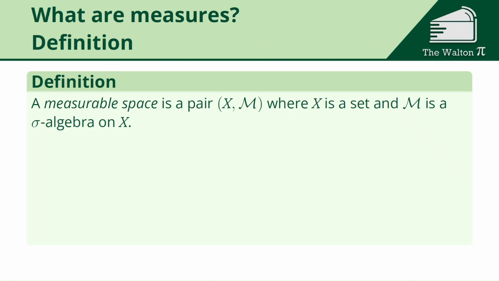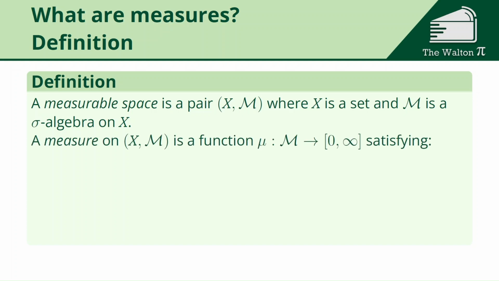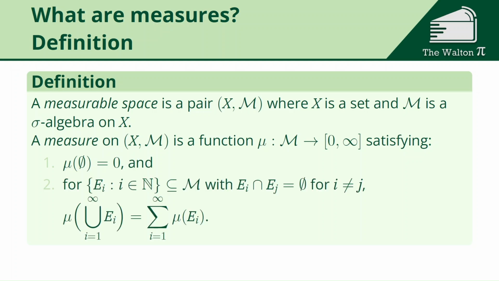So to start off, a measurable space is a pair of a set and a sigma algebra on that set. And then a measure is a function, mu, defined from the sigma algebra M to the interval 0 to infinity, where it can reach the value of infinity, satisfying 1, the measure of the empty set is 0, or mu of the empty set is 0, and 2, for a countable collection of pairwise disjoint sets, so the set of E_i where i is a natural number, E_i and E_j, their intersection is empty whenever i and j are not equal.